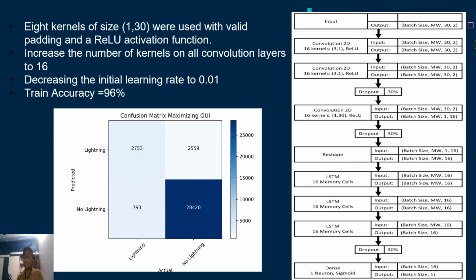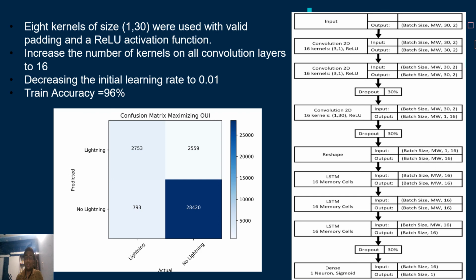A convolution layer across the time axis is used to capture the correlation of the EFMs across a time period. 8 kernels of size 1,30 were used with valid padding and a ReLU activation function. This saw an improvement to 93% by increasing the number of kernels on all the convolution layers to 16 and decreasing the initial learning rate to 0.01. The final configuration of the model was established. It achieved a 96% accuracy on the training data.